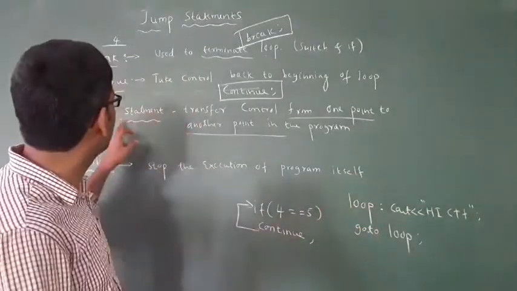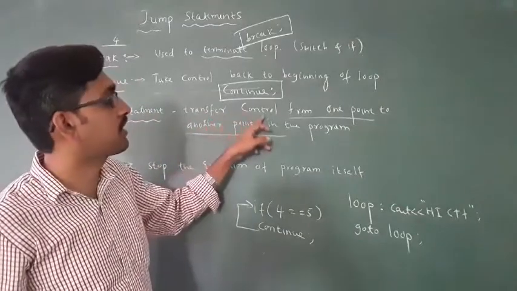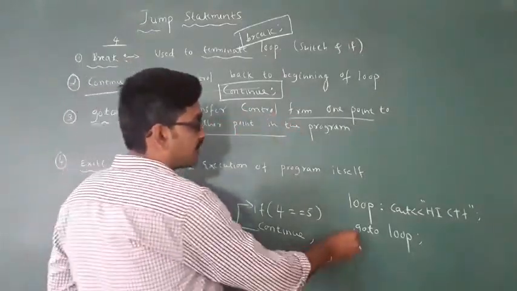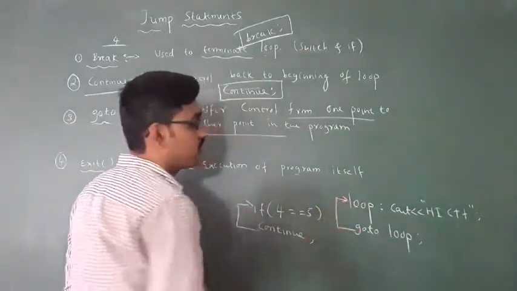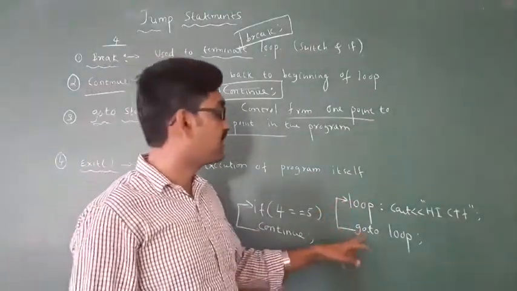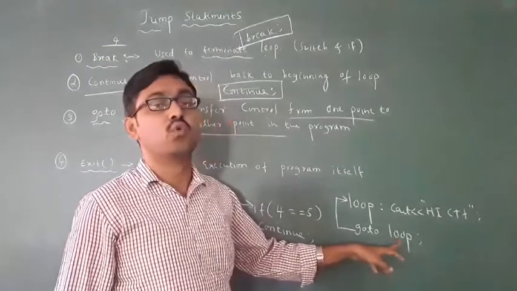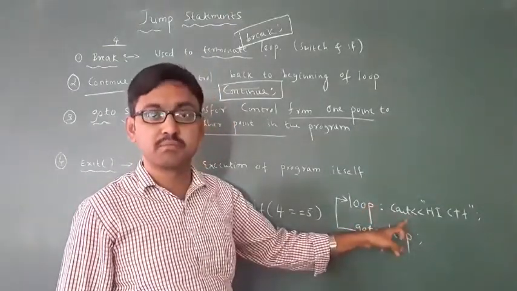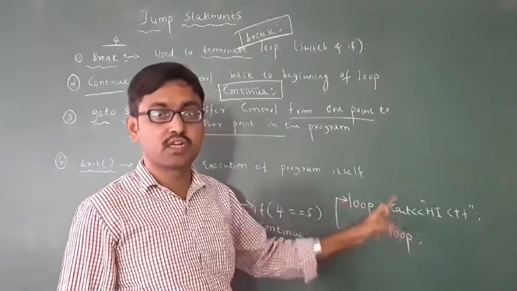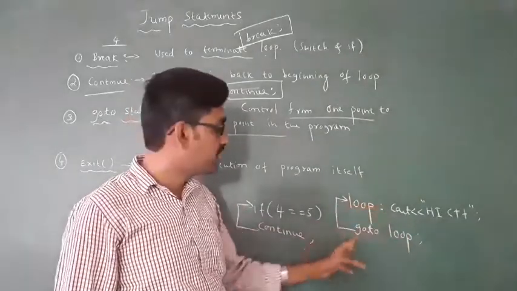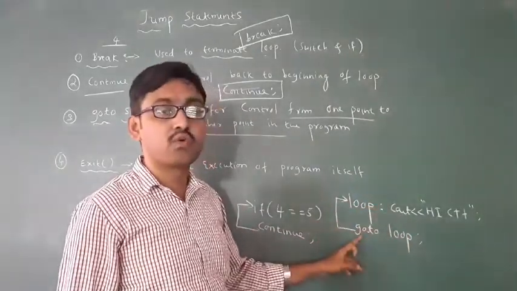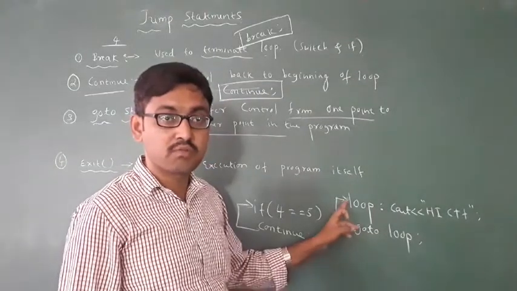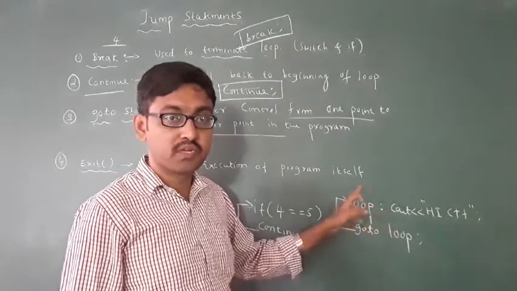Then what is the use of the go to statement? It transfers control from one point to another point. For example, go to loop: what I am writing in the loop, hi C++, that is what gets executed.